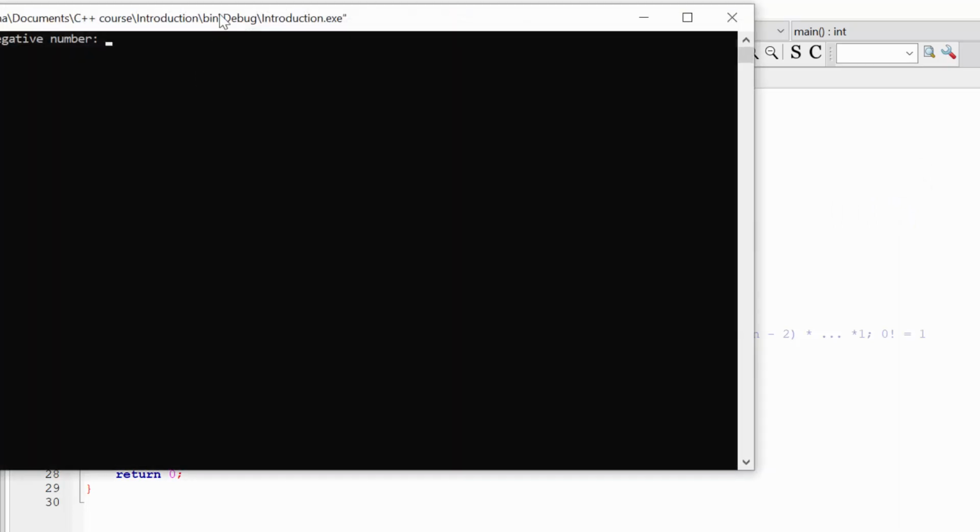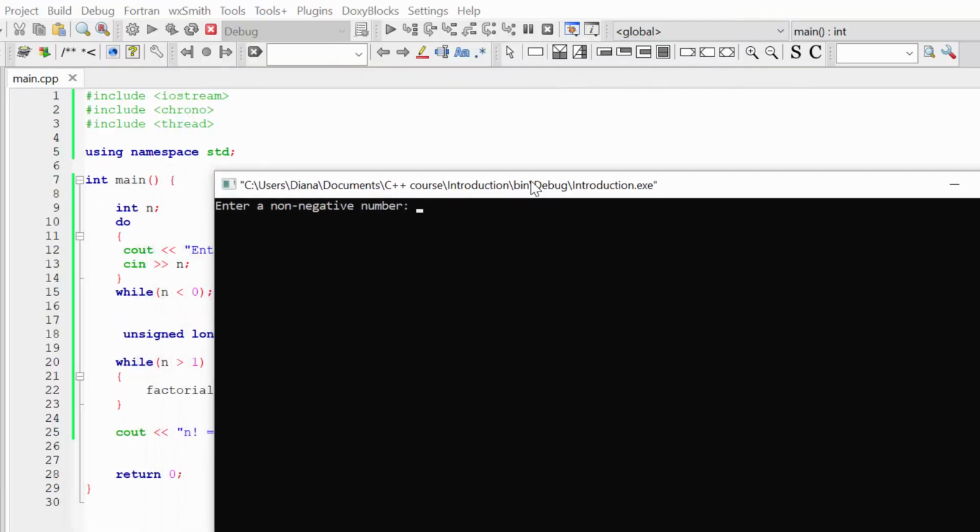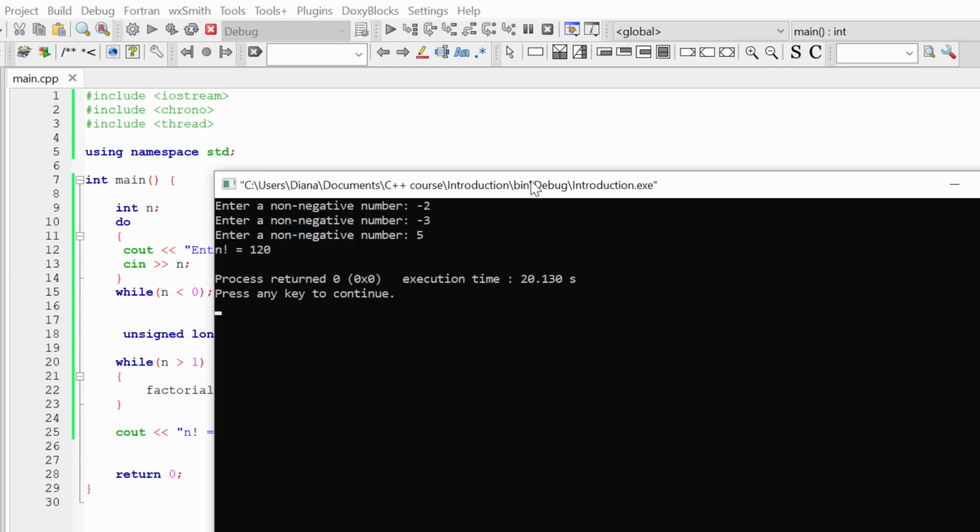And if now I enter some negative number, -2, you can see that my program is again asking me to enter a non-negative number. I'm entering -3. Still my do while loop is asking me to please give a non-negative number. And if I enter 5, finally I have the result for my factorial, and factorial is equal to 120.